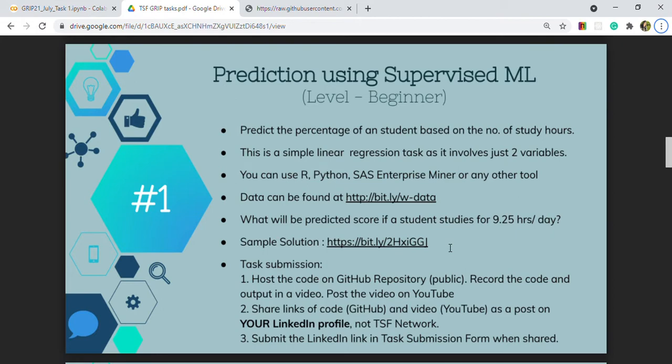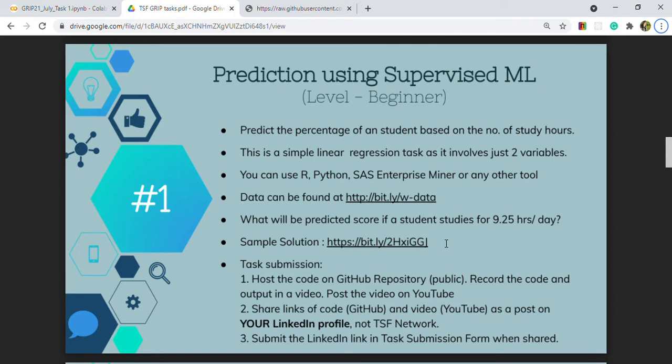I am here to explain my first completed task, that is prediction using supervised ML. Here we need to predict the percentage of a student based on the number of study hours. This is a simple linear regression task as it involves just two variables. You can use R, Python, SAS or any other tools. I am using Python here.